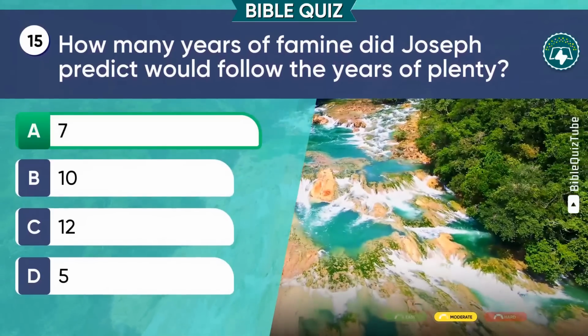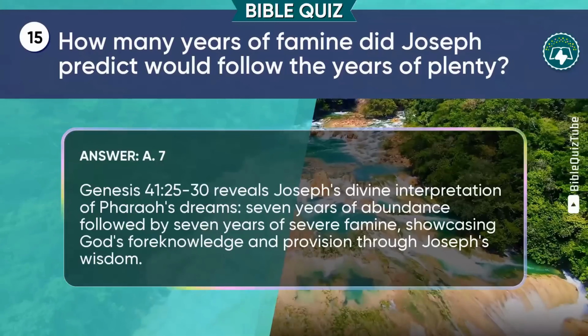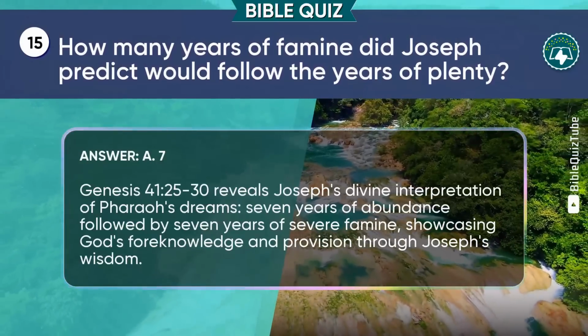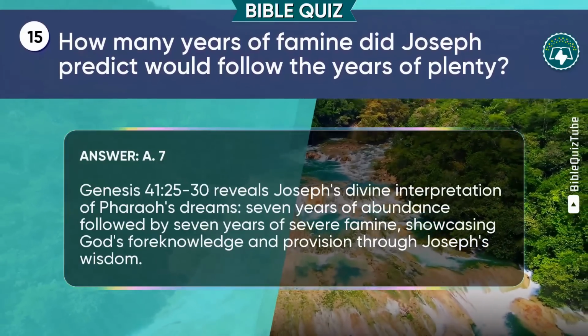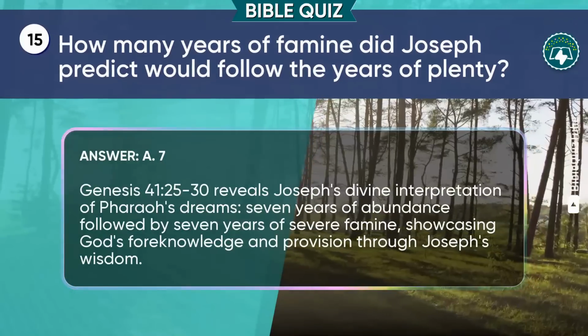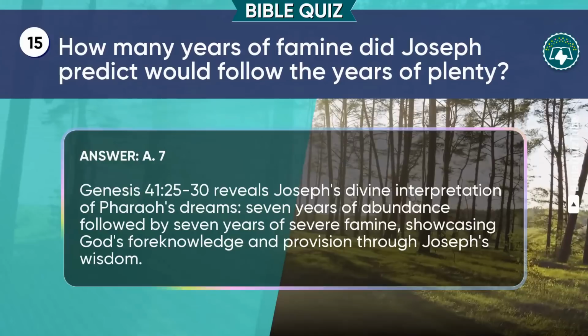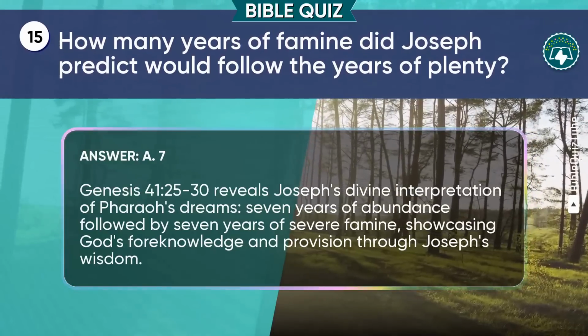Good job, A. 7 is correct. The explanation. Genesis chapter 41 verses 25 to 30 reveals Joseph's divine interpretation of Pharaoh's dreams. 7 years of abundance followed by 7 years of severe famine, showcasing God's foreknowledge and provision through Joseph's wisdom.